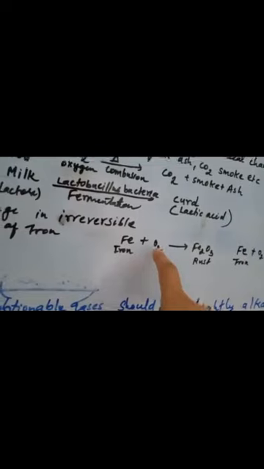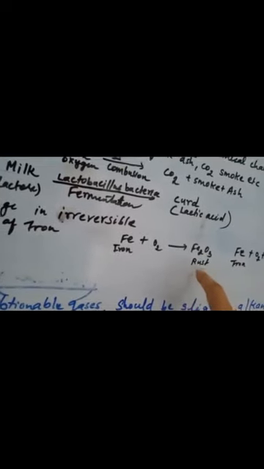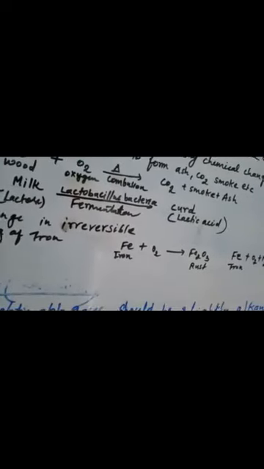How? The rusting of iron, if we see, we have iron, and when it is exposed to oxygen continuously, as I told you, it becomes rust. Now if you want rust to get converted into iron again, it is not at all possible. Means the reverse reaction or reverse process is not possible in chemical change. So that is why we say chemical change is an irreversible process. Similarly, you can see here, this is also the formation of rust only. So like that you can differentiate physical and chemical change.